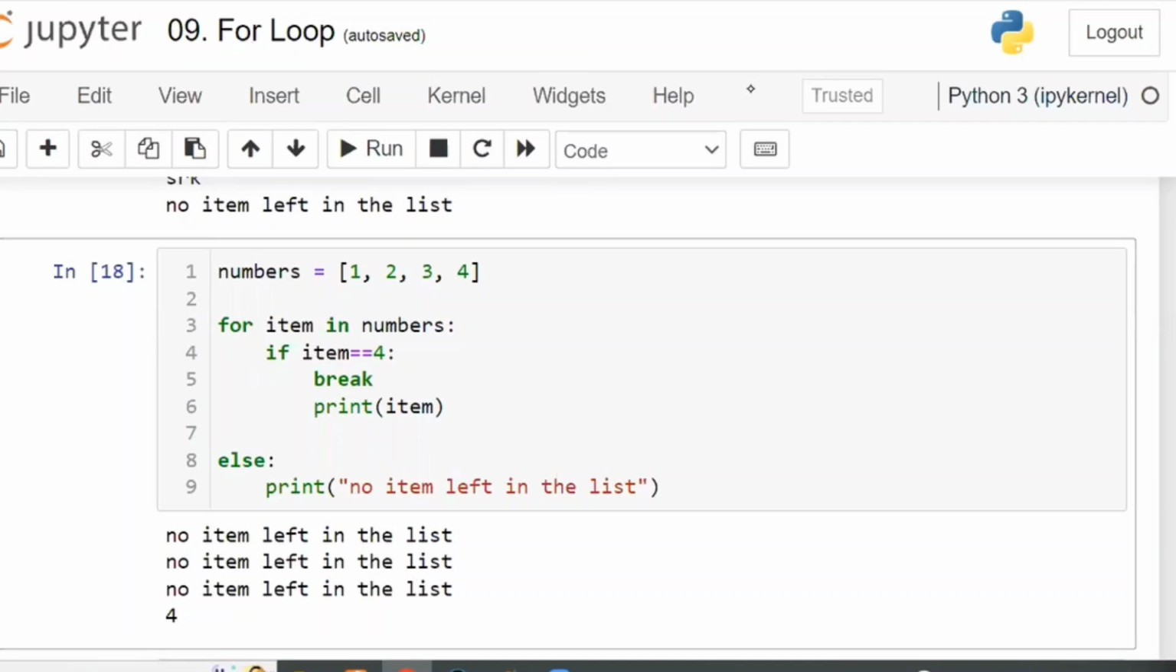What is the output? Nothing will be printed: Option A. Option B, no item left. Option C, 4. Option D, 1, 2, 3.